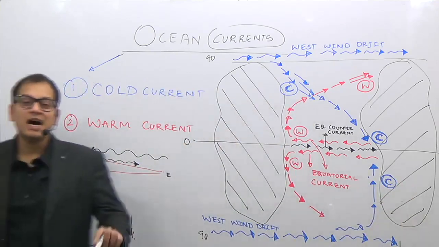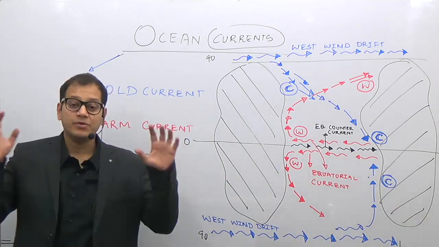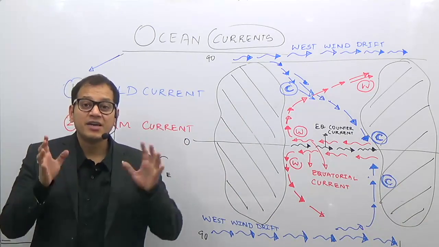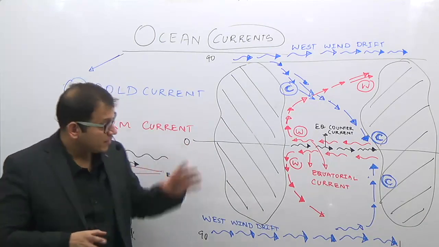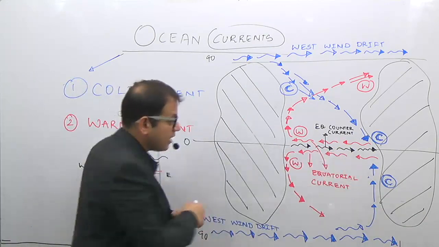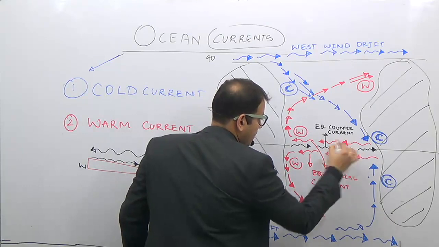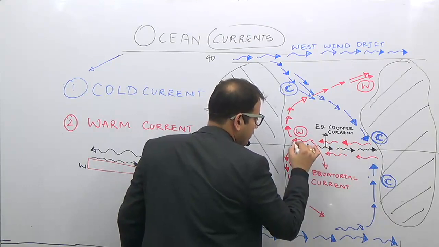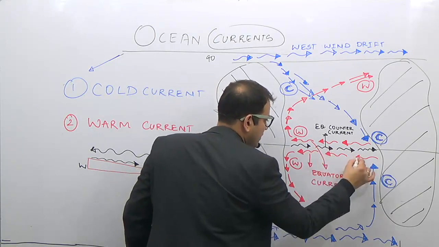So this is how the entire current system in the world is. Now let us revise again how the current system in the world looks. We have the equatorial current, this red part which I have shown, going from the eastern part of the ocean to the western part of the ocean in both hemispheres.